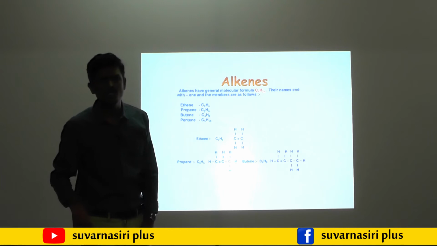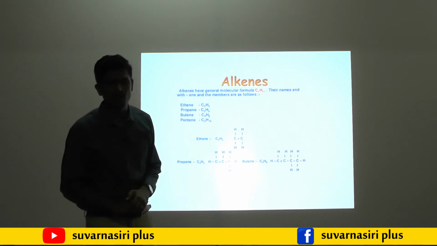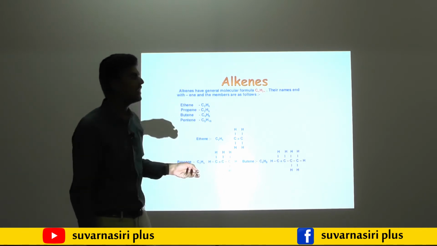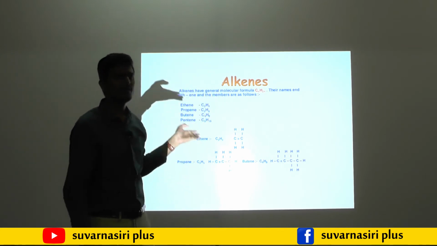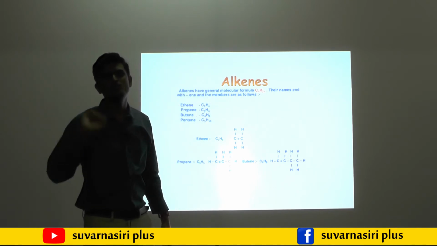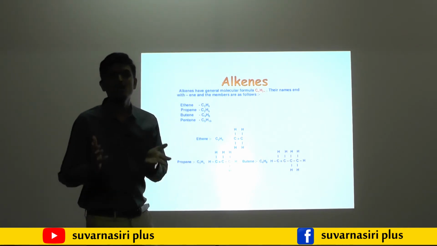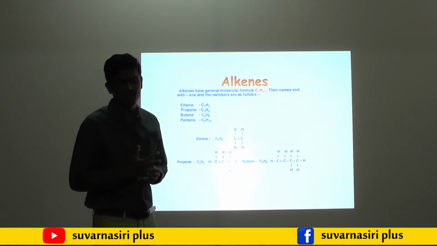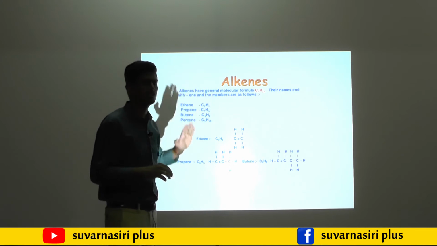The next homologous series is alkene. Alkene has a double bond. It is unsaturated, with a double bond between carbon and carbon, having general formula CnH2n. So CnH2n, same as what I told. n is any natural number. You have to start with 1. If I start with 1, it is not possible. If I take 1, C1H2 will be there, which would become methane, but that is not stable. It is not supposed to exist on the earth, it will not satisfy the valency of carbon, so it does not exist on the earth.